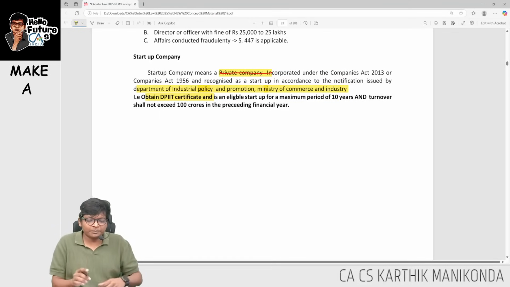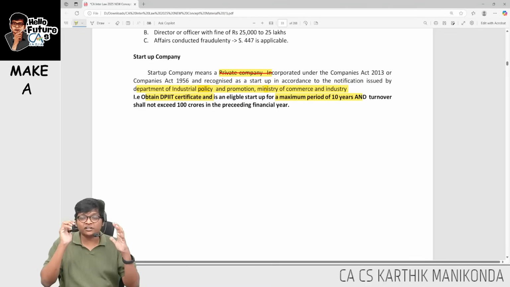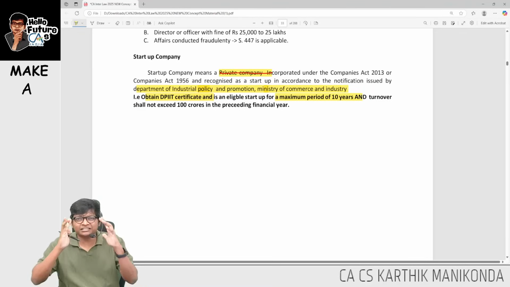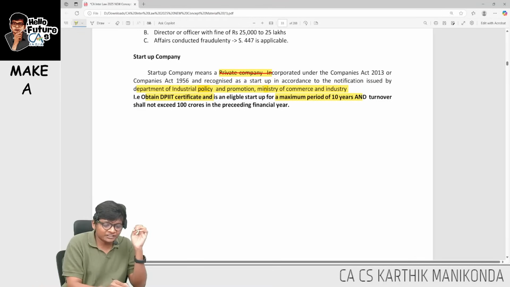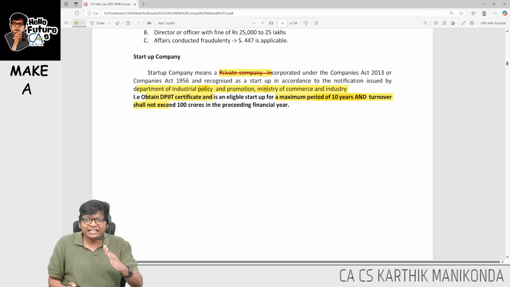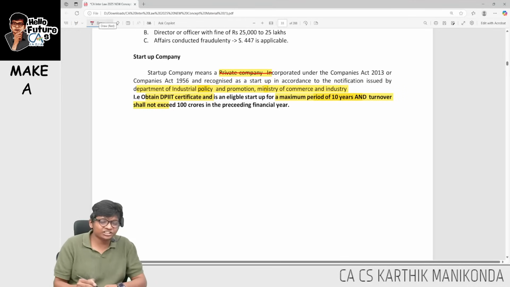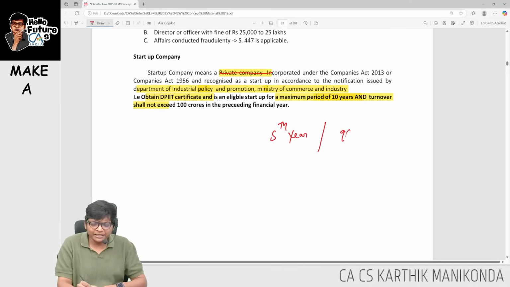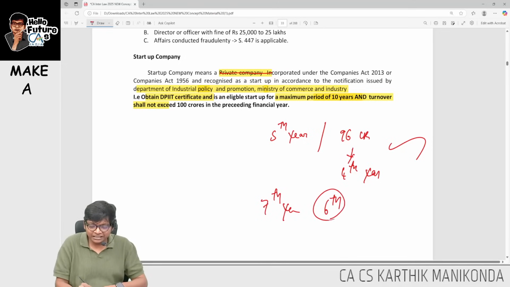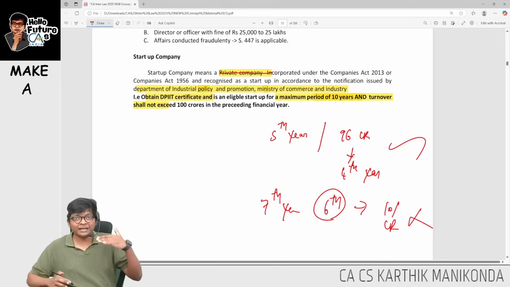And a startup company can be a startup only for the first 10 years. Beyond 10 years, it's not a startup, and turnover of that company should not exceed 100 crores in the preceding financial year. That means if I am now in the 5th year and my turnover is 96 crores in the 4th year, you can be called a startup. Sir, I am in the 7th year now. My 6th year turnover is 101 crores. No, you are not a startup. I can apply and become a startup in any of the first 10 years.